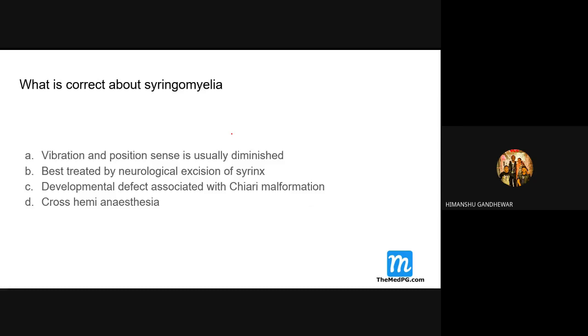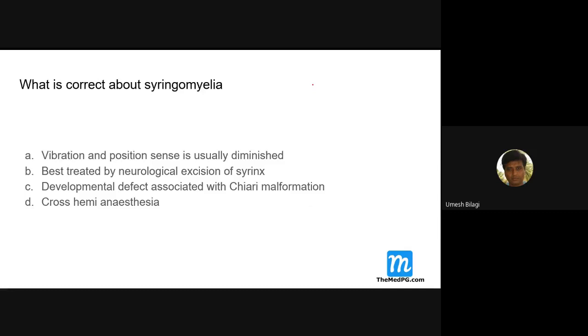There are many causes for syringomyelia. One of them is Arnold-Chiari malformations. Okay, the cause could be many. It could be arachnoiditis. There are many. Syringomyelia means dilatation of the central canal. That's it.